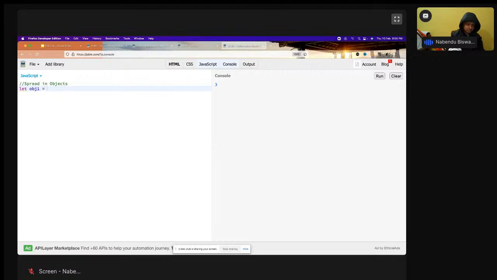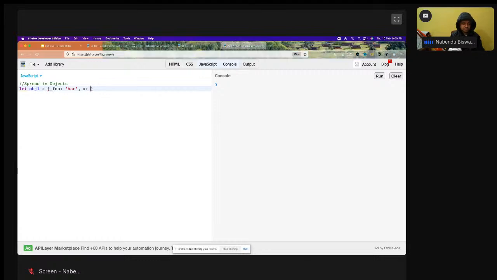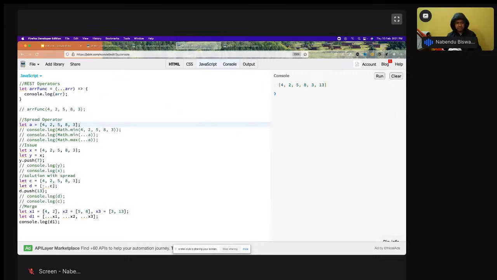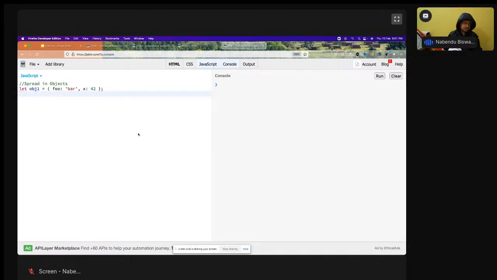Okay, obj1 is an object, which is foo is bar comma x is 42. Foo is bar and x is 42. Okay, so I have something like this. Now again I want to copy the value like this, and this copying of the value is also known as cloning in JavaScript or any other programming language.